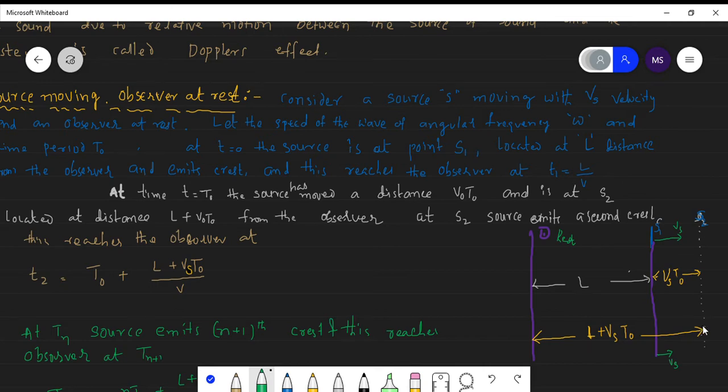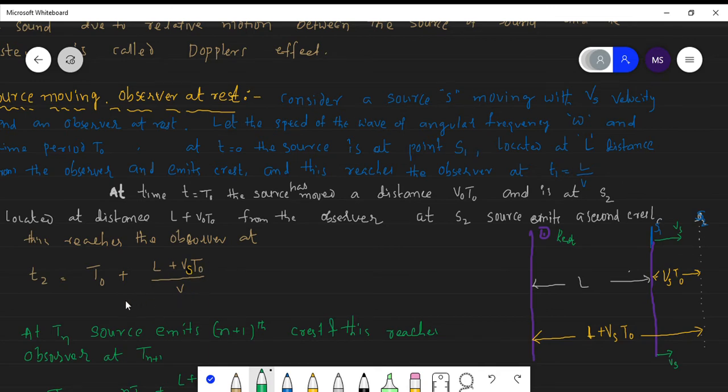After this instant of time, the source is located at S2. The distance from the source to the observer is L plus Vs into T naught. Now, the time for the second crest to reach the observer is the starting time T naught plus (L plus Vs into T naught) by V, where V is the velocity of sound.